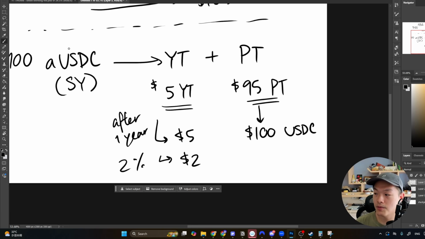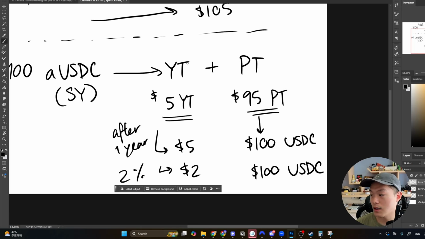And if you buy them together, you're basically just lending out your money in Aave, right? And I'll show you guys how you could actually earn a little bit more through providing liquidity through Pendle by actually getting exposure to all of these assets. But in this scenario, because you fix your yield, again, this PT would mature to $100 USDC at maturity. So if the yields do drop, let's say there's a bear market, a lot of people are not really borrowing stablecoins, they're not using leverage, then the yield would drop, but then you actually did better than the YT buyers or people that straight up just lent out the USDC, right?